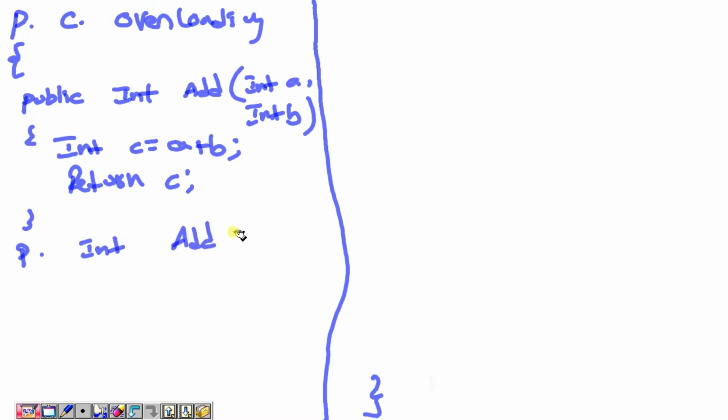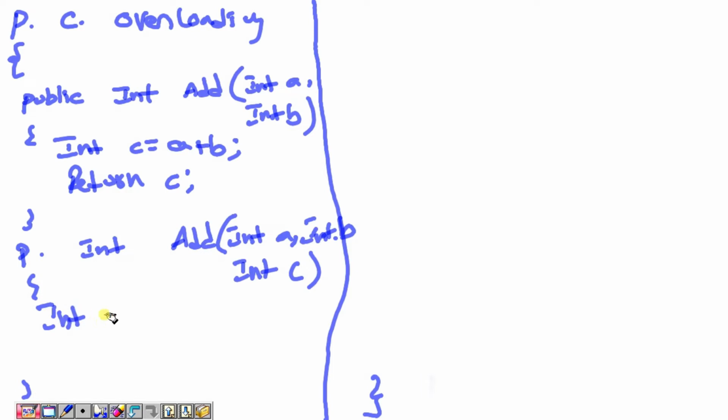You can write the same method in the same class. Actually, it would not be accepted normally, but we can go for int a comma int b and int c also. So the parameters will be different. So here int d equal to a plus b plus c, and return d.